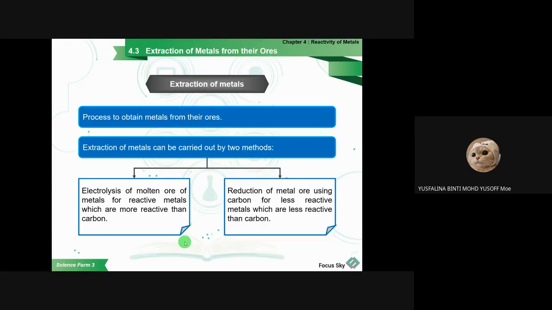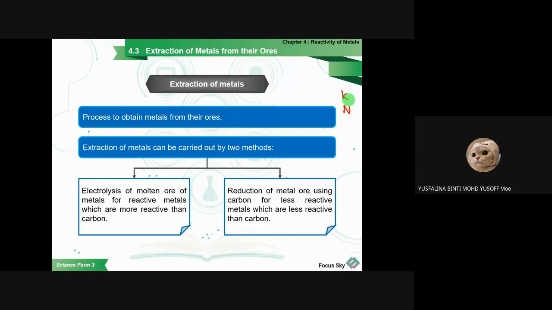And then another one is by reduction, reduction of metal using carbon, for metals which are less reactive than carbon. So you already learned the reactivity series of metals. So we have potassium, and then you have sodium.